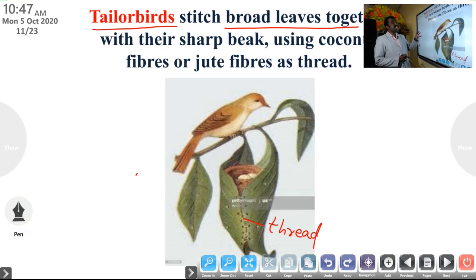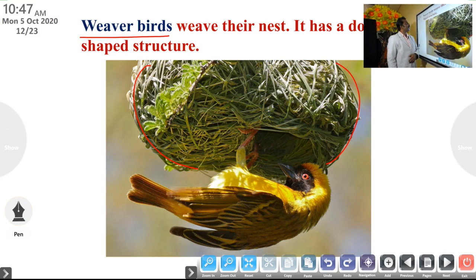Tailor birds stitch broad leaves together with their sharp beak, using coconut fibers or jute fibers as thread. Weaver birds weave their nest. It is a dome-shaped structure.